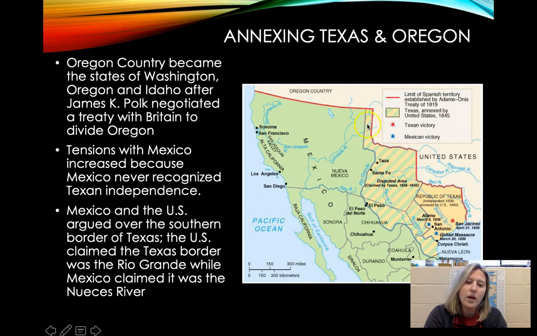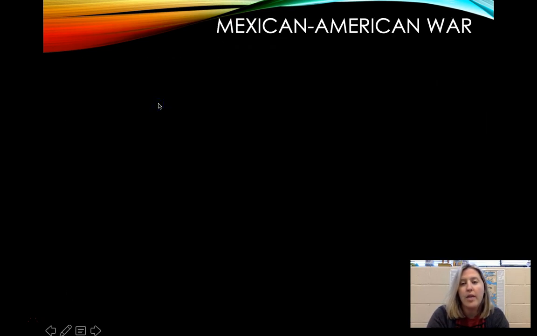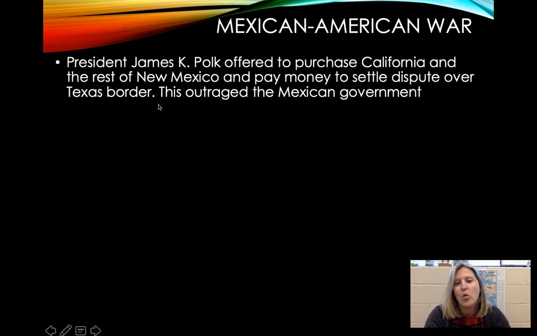So this is where America said the Texas border was, at the Rio Grande, which is where it is today. And then Mexico said it was the Nueces River, which made the border be this way. So all this land here was disputed over whether or not it belonged to Texas and the U.S. or Mexico. So that kind of helped to spark the Mexican-American War.